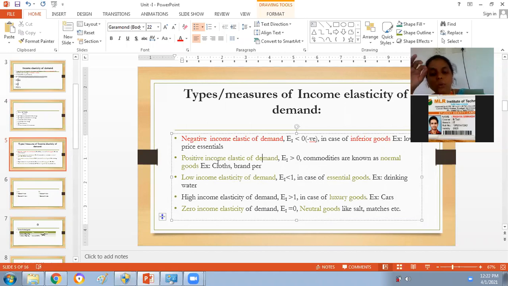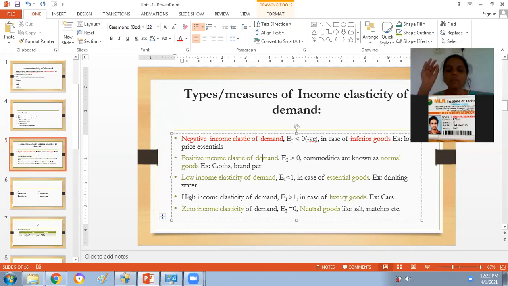Such a scenario will be identified in the case of essential goods. In the case of essential goods, when the income increases, the demand will also increase, but not to a great extent. Up to a certain extent, yes, it will increase. This will happen in the case of essential goods.